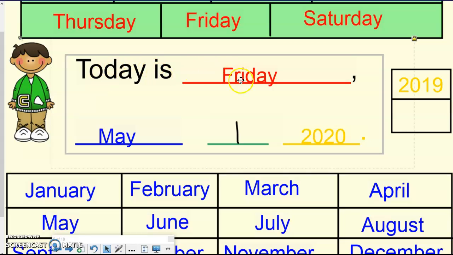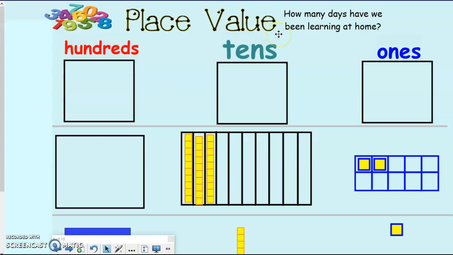Today is Friday. Today is Friday. May 1st. May 1st. 2020. That's the date. That's the date. Very good.